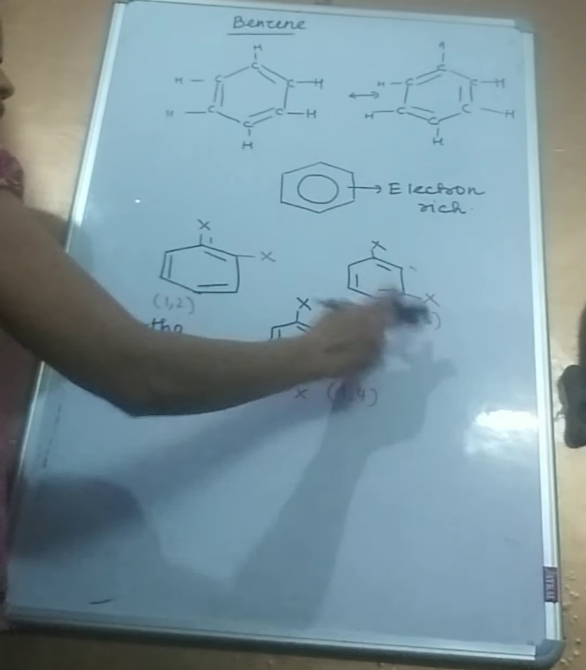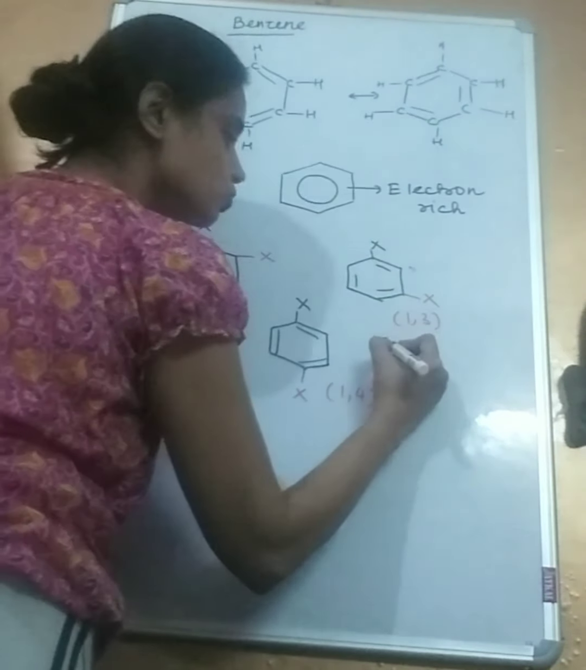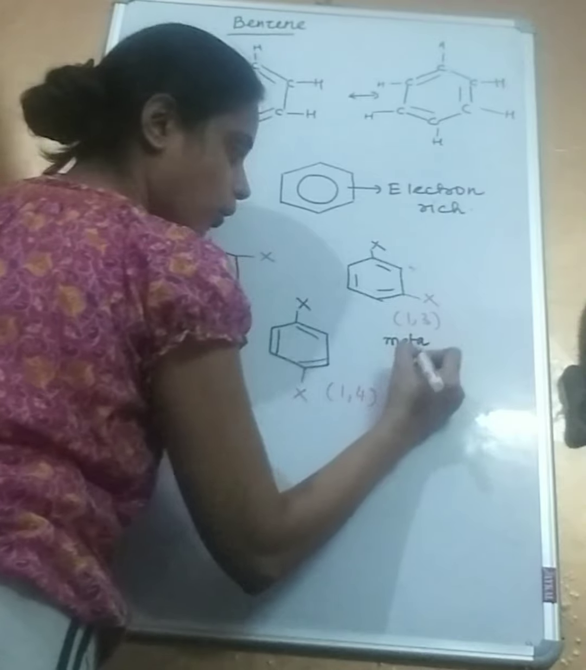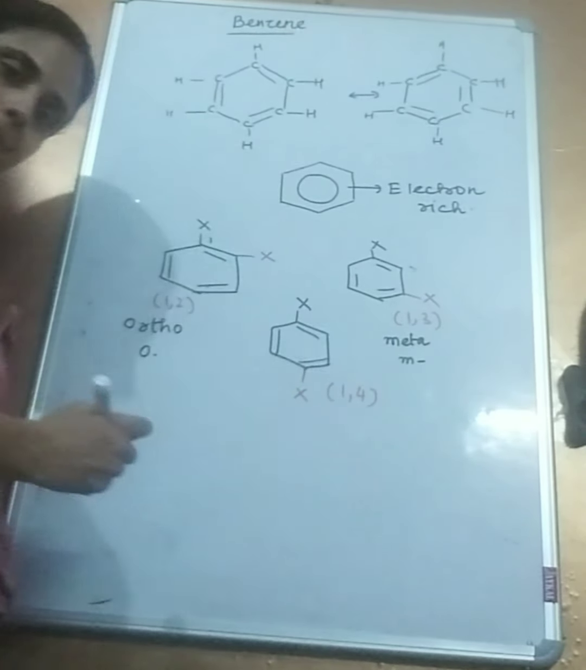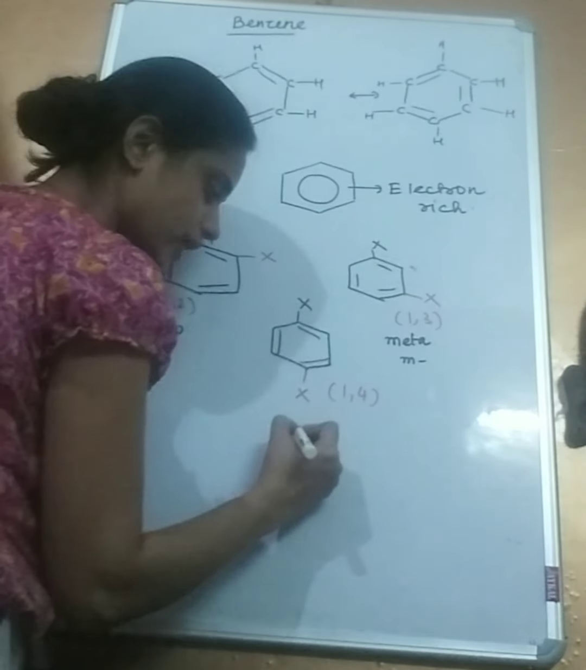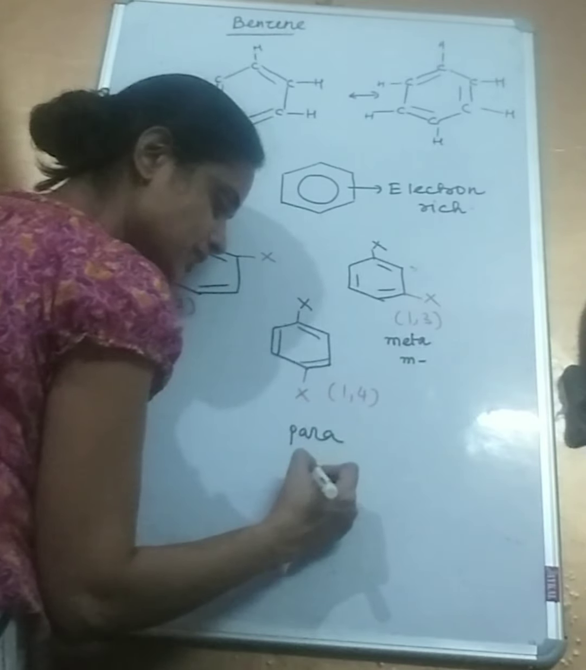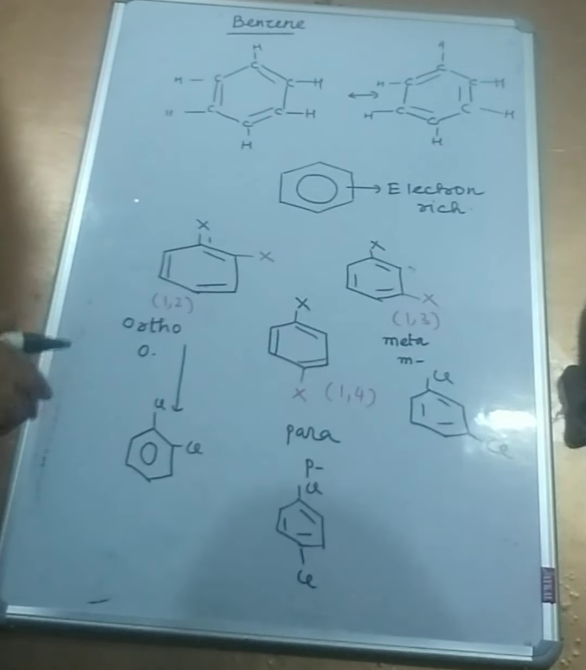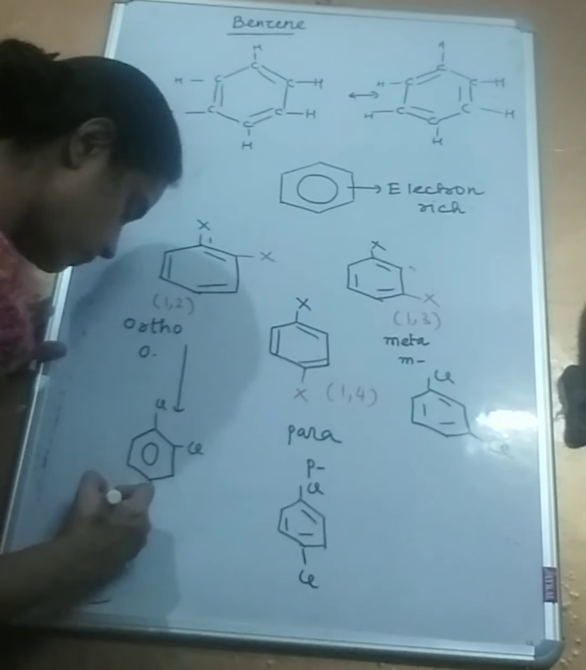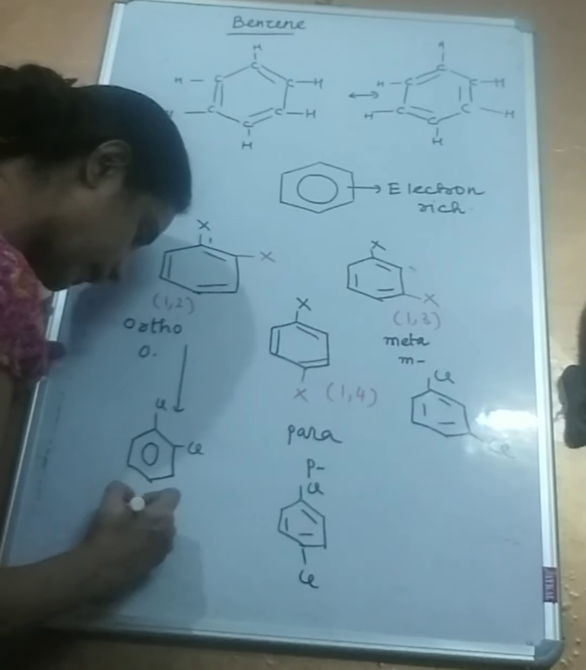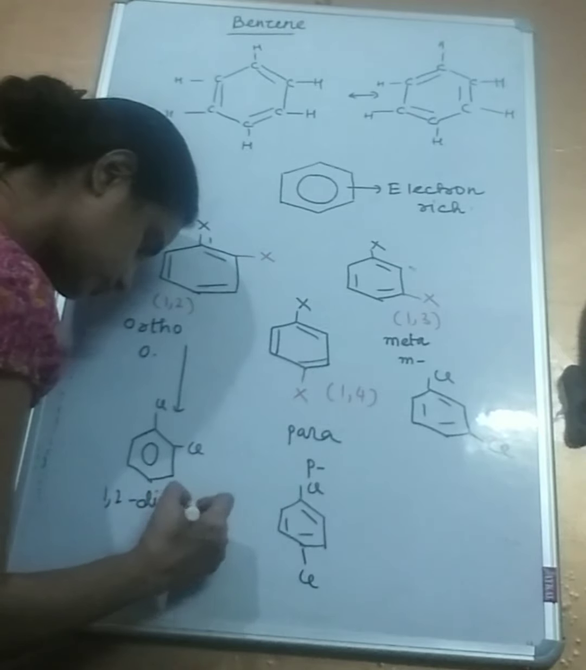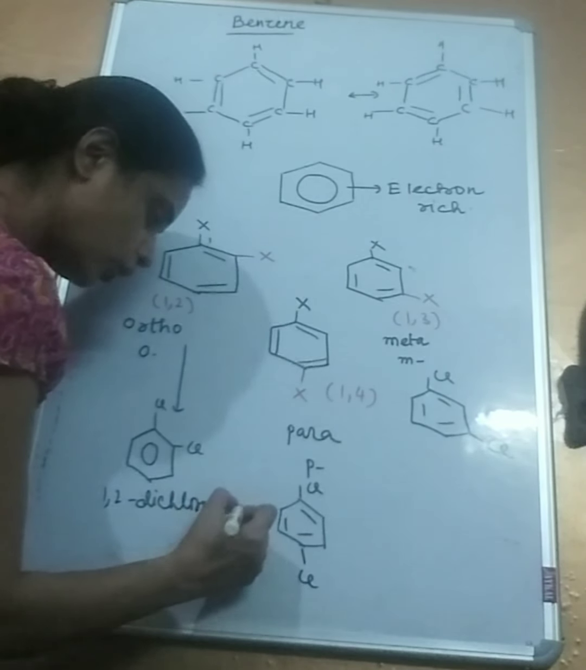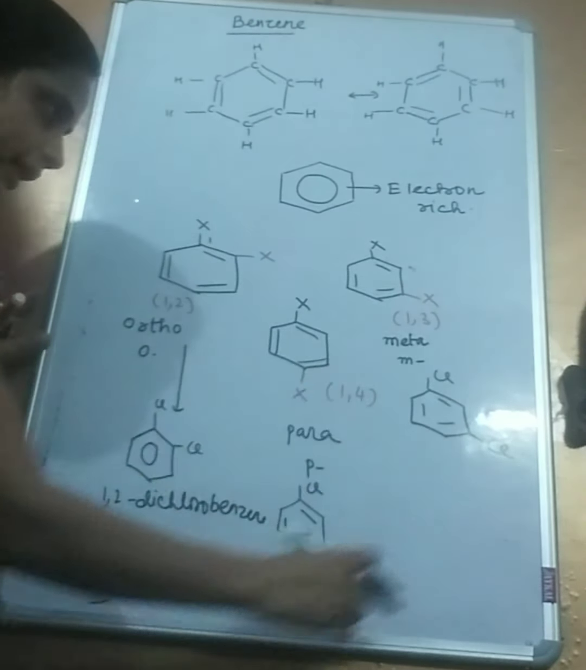Similarly, this is 1,3. 1,3 is also known as meta or abbreviated as M. 1,4 is known as para, abbreviated as P. Okay, 3 examples which are written. This could be named as 1,2 dichlorobenzene. They're all dichlorobenzenes.